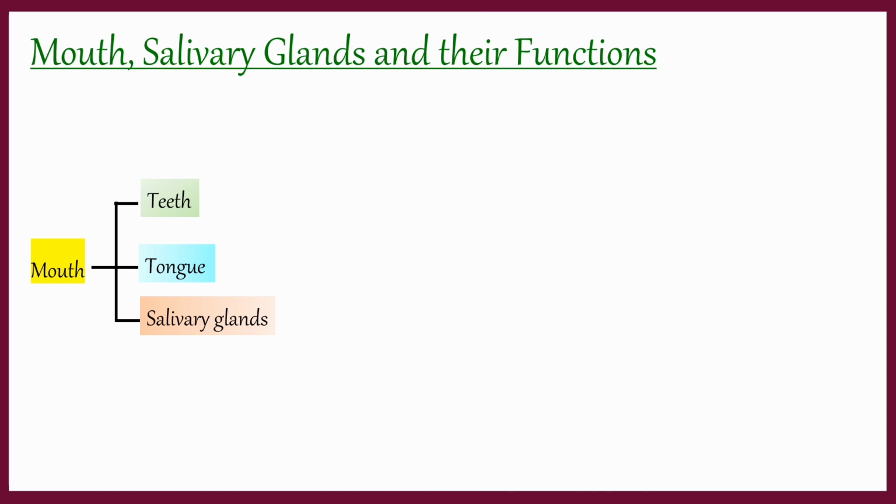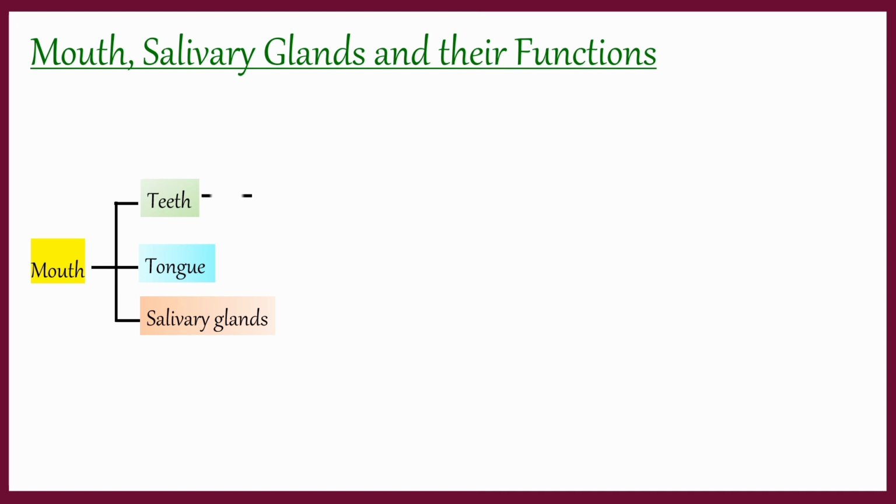The food is mixed with the saliva of the salivary glands, and the physical and chemical nature of the food completely changes in the mouth. So let us understand the functions of teeth, tongue and salivary glands. The jaw muscles help in bringing out the movement in the jaws and help in mastication of food.